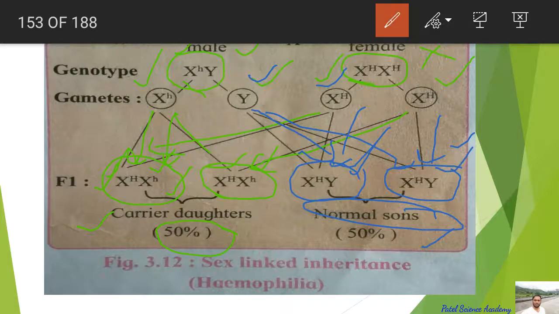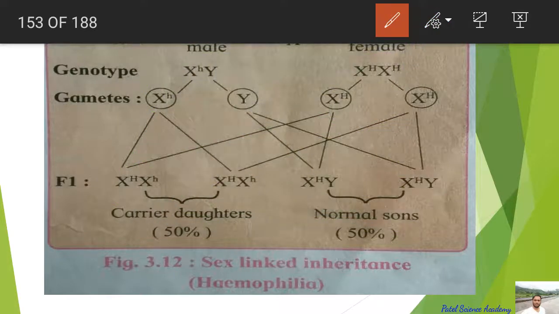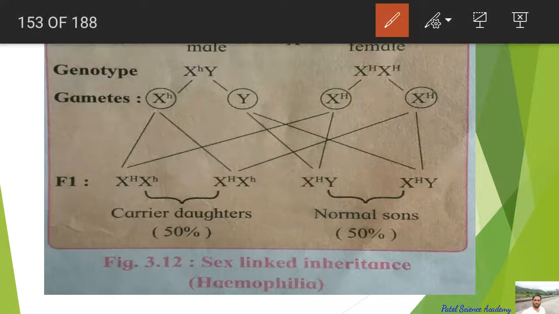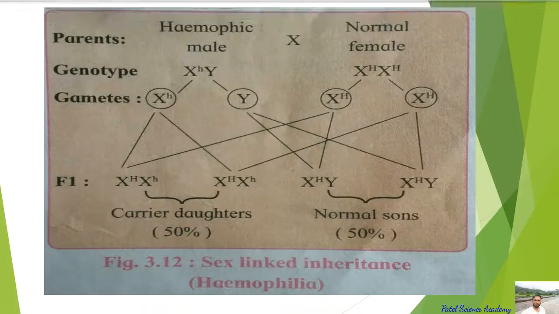So what is happening here and what have you understood from this marriage? It is known that if the father is hemophilic, having the hemophilic disease, it goes from the father's body into the daughter, not into the son. So here the daughter is a carrier and the sons are normal. Now we'll see the next chances.